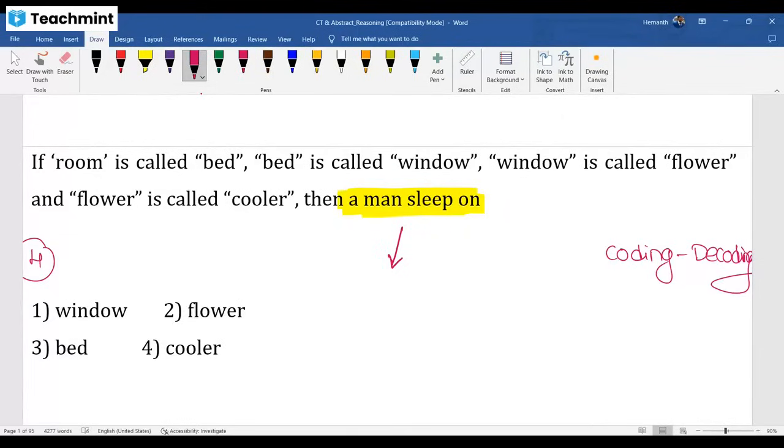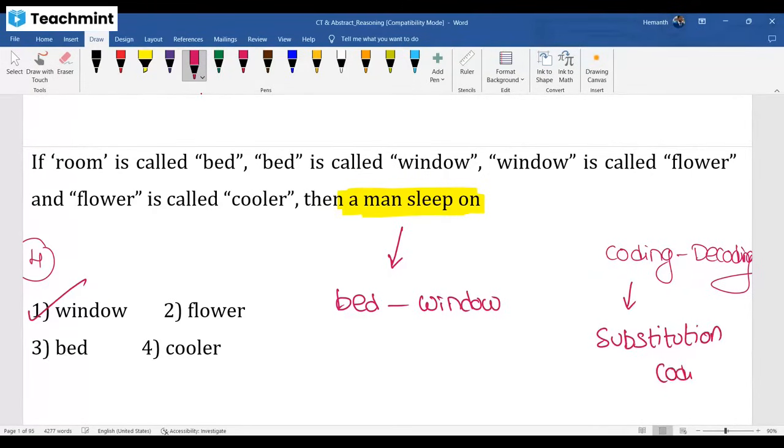Okay, sleep on bed, fine. But the question related word is in the option. The question related word is bed. Man sleep, room, bed, window. Bed is the related word and bed is called window. So the answer is window. This comes under coding and decoding topic. There is one model called substitution coding in that. Kindly complete the task. Substitution coding model it is.